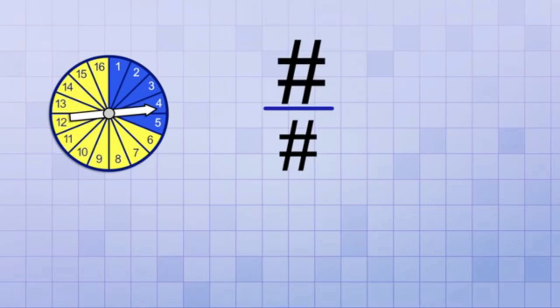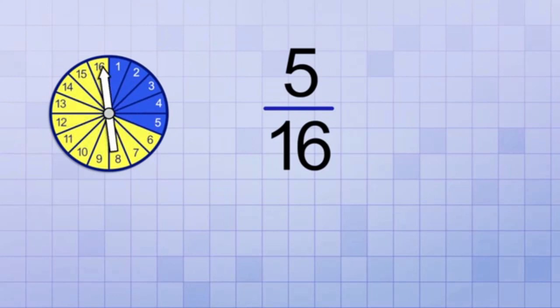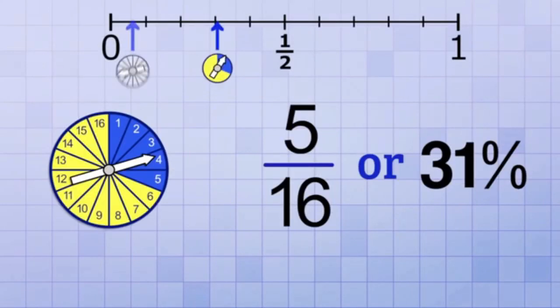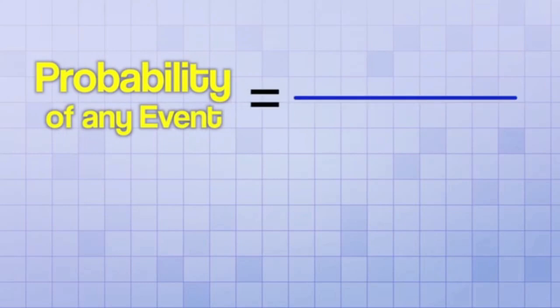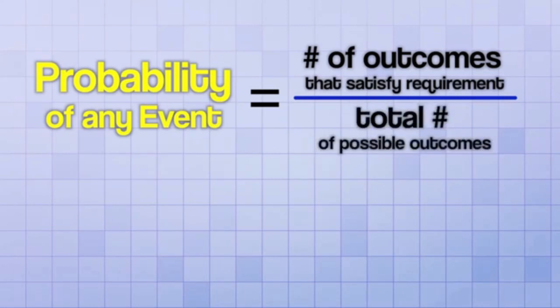But in this case, the top number of our fraction will be 5, because any of these 5 sectors will give us the color we want. And the bottom number will still be the total number of possibilities, which is 16, because that's how many total sectors we have. So the probability of spinning a blue is 5 over 16, or about 31%. That's still considered unlikely, but it's more likely than spinning a specific number. And this method will work for figuring out the probability of any event. You just make a fraction with the numerator as the number of outcomes that satisfy your requirement, and the denominator as the total number of possible outcomes.